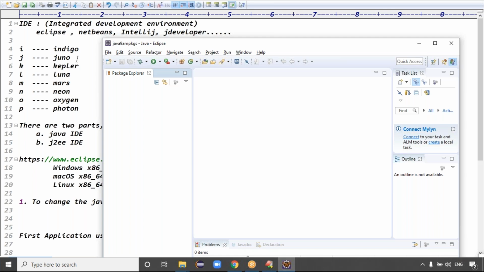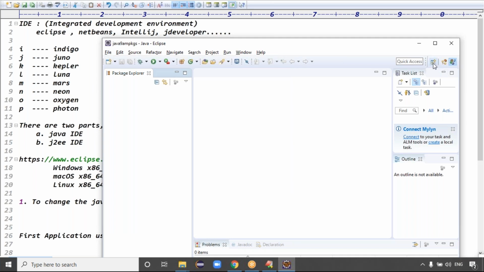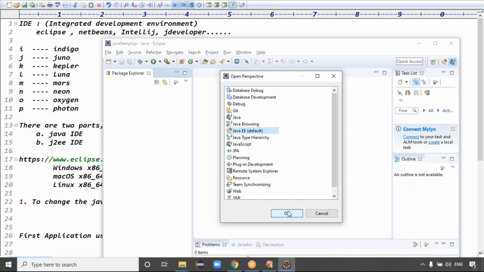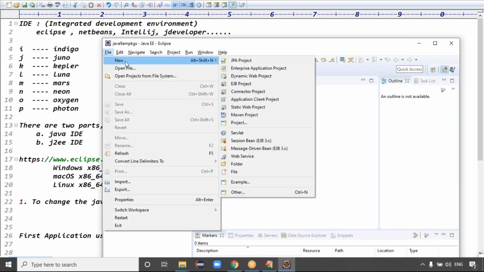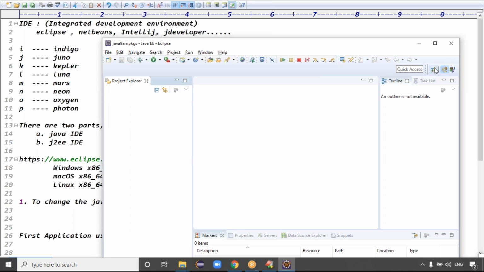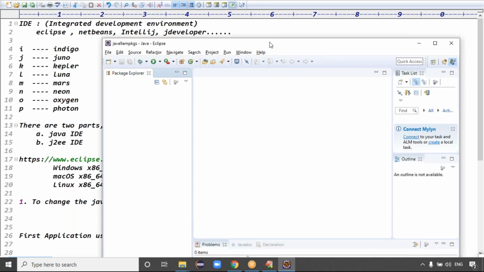See, for example, if we take only Java, go to the File menu and click on New. Here we can see only core Java concepts: packages, classes, interfaces, enum, source file. You will get only these files. If you change the perspective with the plus operator on the right-hand side to JEE mode and click on OK, then go to the File menu and click on New, you'll get the dynamic web project, EJB project, connector project, static web project, Maven project. You'll get multiple options, right? Is it clear now? So open perspective is very important, guys, just to change which mode you want. Click on OK, guys. You have to observe all these points.